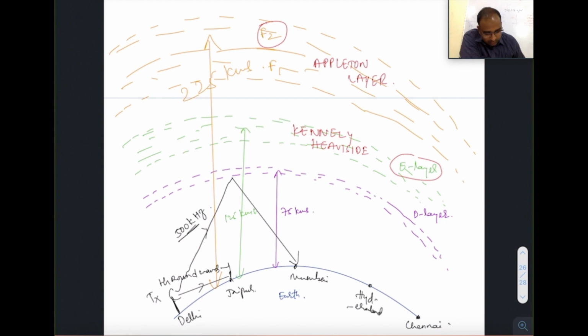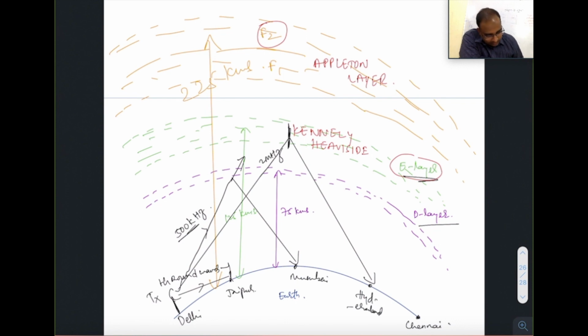What happens if you send a wave of higher frequency? This wave used to escape. But if you send it at an angle, for example, this is a 2 megahertz wave, when sent at a more critical angle, it used to escape the D layer but used to come back from the E layer and get reflected to a longer distance.